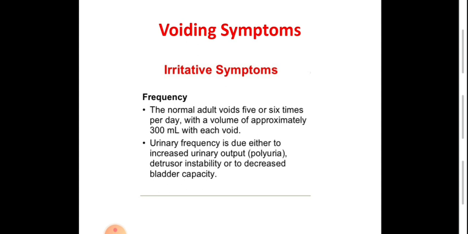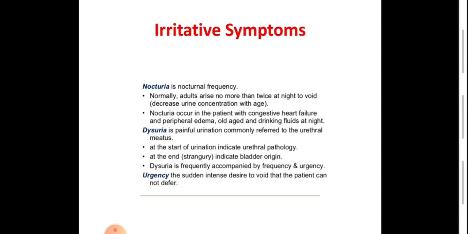So frequency is due to either increased urine output, polyuria, or increased irritability of the bladder, which is called detrusor instability, or due to decreased capacity of the bladder, such as in neuropathic bladder. All these may cause frequency. Nocturia is the frequency at the time of sleep, so it's called nocturnal frequency.